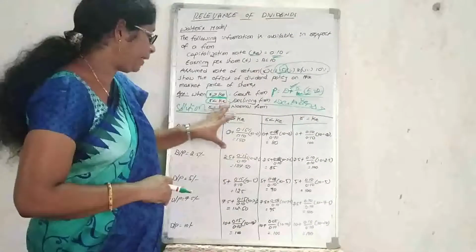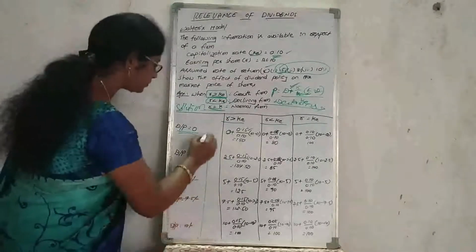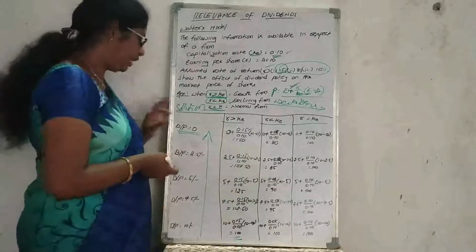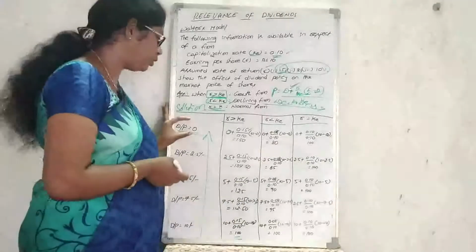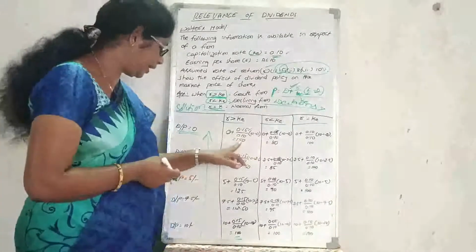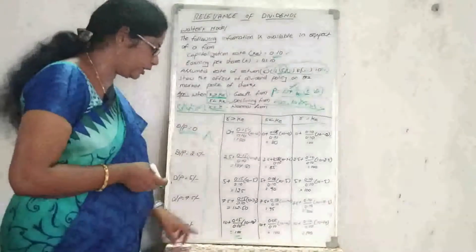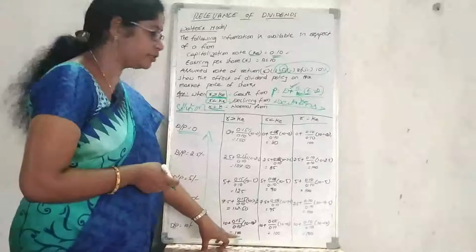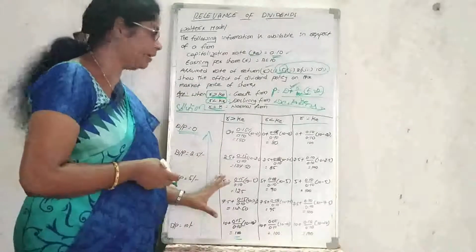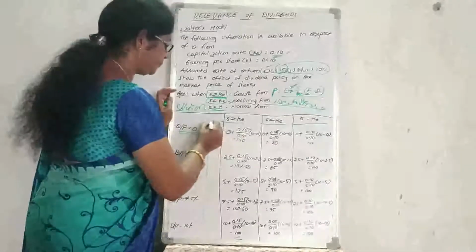What it is impacting here: if they are going to increase the dividends, the value of the firm is going to reduce. If they are not paying any dividends to the shareholders, the value of the firm will be very high compared to the 100% payout. When they go to the 100% payout, the value will be 100 rupees. So that's why, if they retain the profits in the company, the value of the firm will be increased. So this is the first situation.